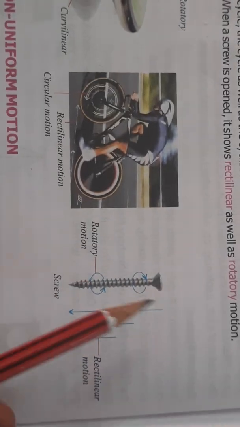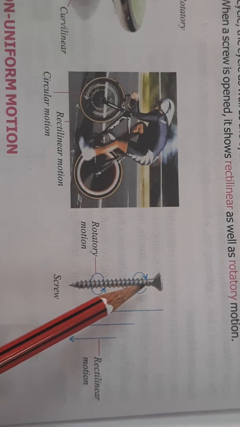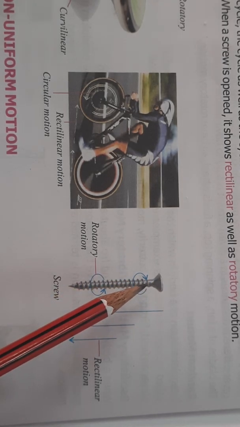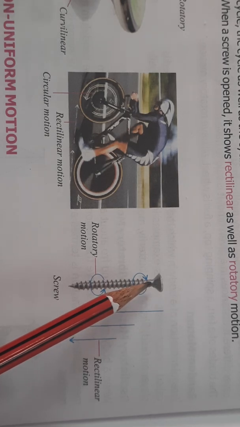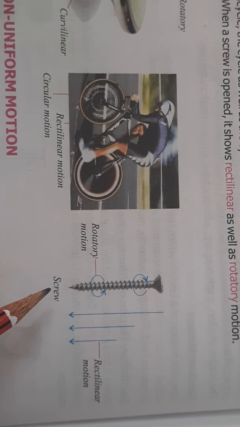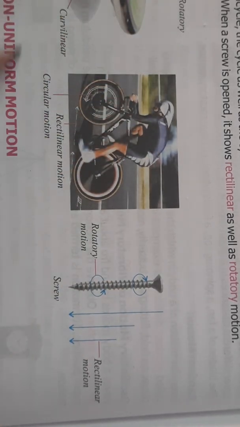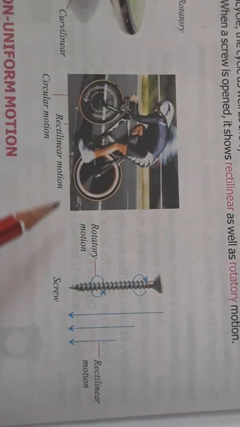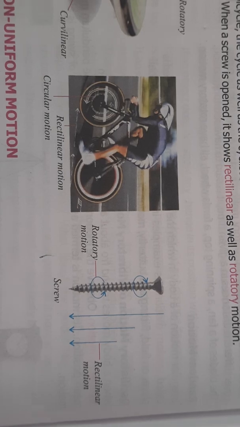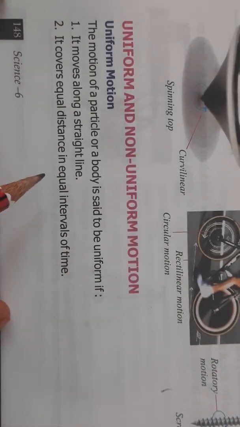In the same way, when you open a screw, the screw shows rotatory motion. It is moving round and round, fixed on the axis. But it is also showing rectilinear motion. Why? Because the screw goes straight. So it is rectilinear motion. So these are the motions where two types of motion are going on simultaneously. Clear, children?